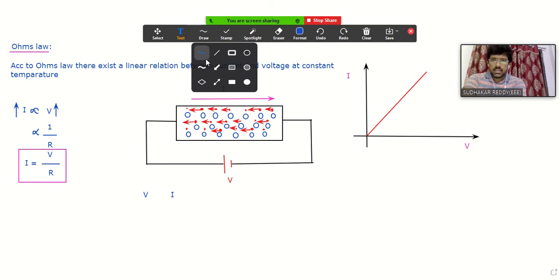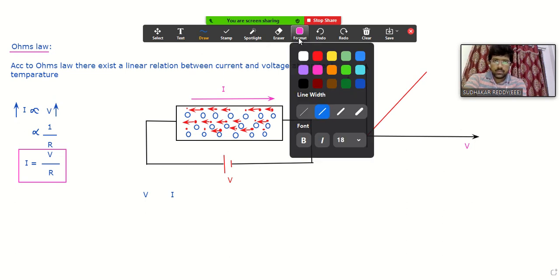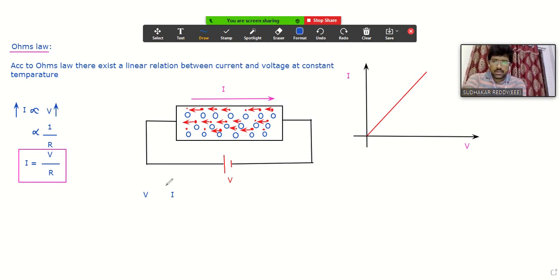All of you observe. If you consider the same explanation, in this case, which is the dependent quantity? Definitely, which is the dependent quantity in this explanation? Is it voltage or is it current? Current, right? Because in the circuit, this current value is depending on the voltage. Yes or no? This current value is depending on the voltage, not voltage depending on the current. If voltage value is 0, there is no current. Yes or no? If voltage is there, then only I am getting a current. That means the current value is depending on the voltage value.